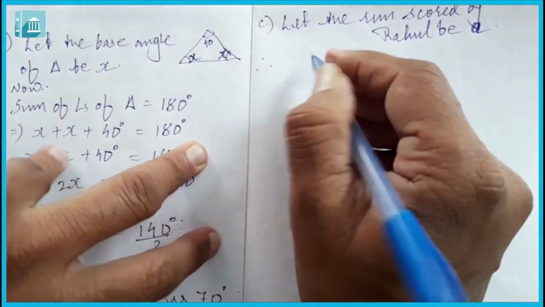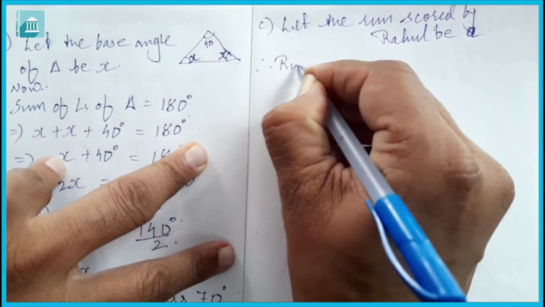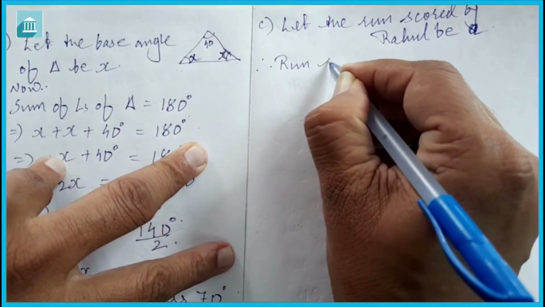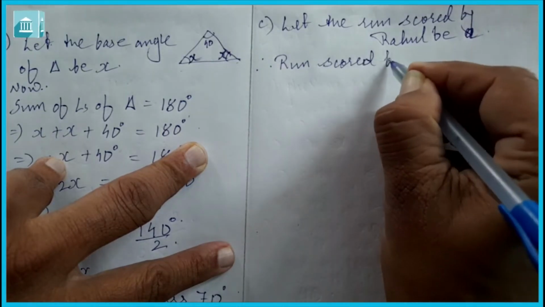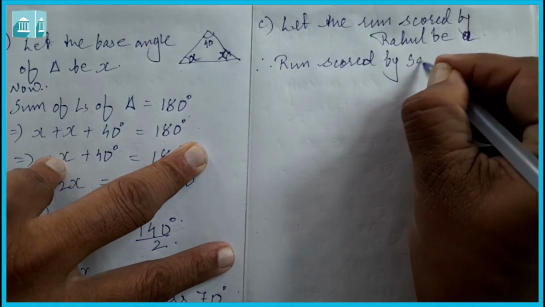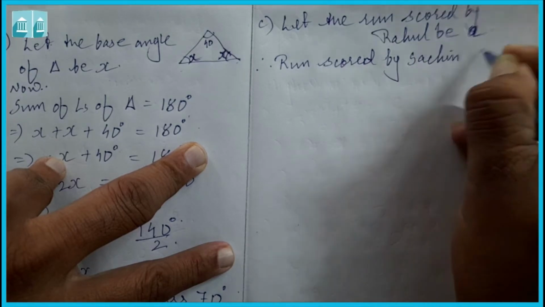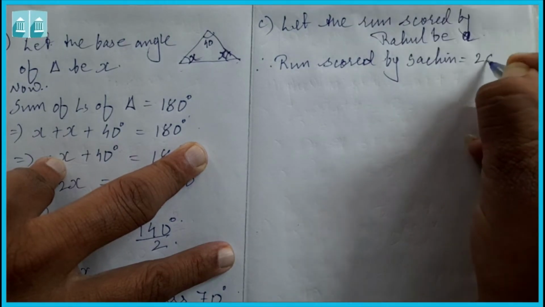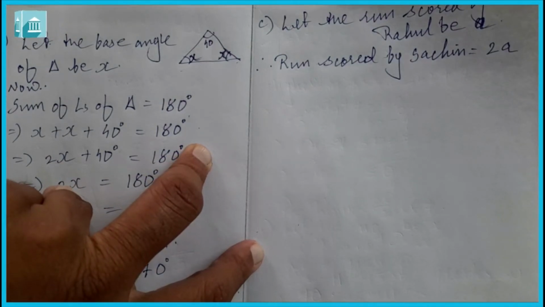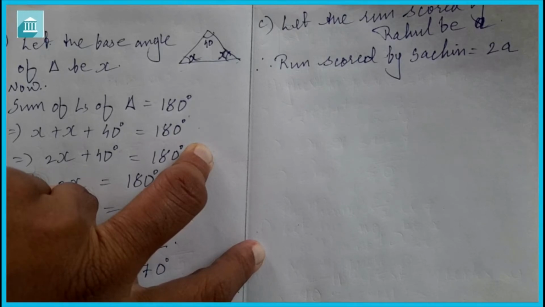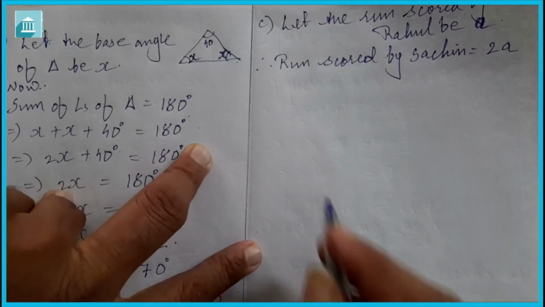Therefore, the run scored by Sachin is equal to 2A, if the run scored by Rahul is A. Now together their run fell too short of a double century.